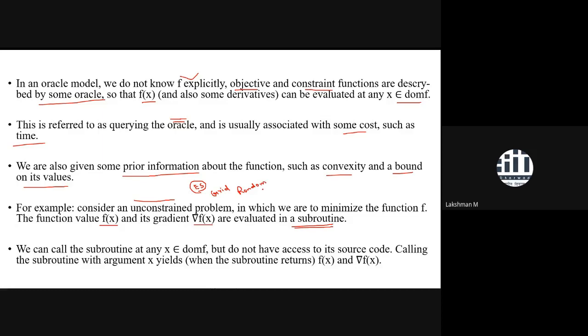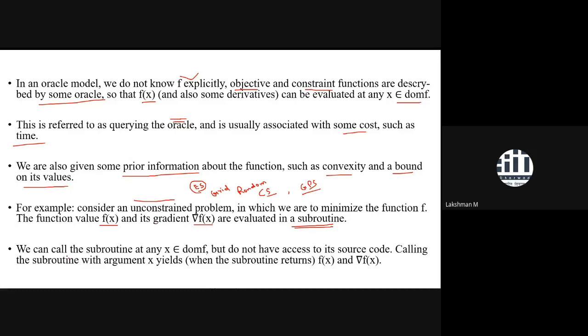Then coordinate search. Coordinate search is also a very interesting approach. You can recall all these, coordinate search and many other searches, GPS. There are many search techniques for the oracle model. That is a separate branch of optimization, which we call gradient-free optimization. There are very interesting books, and a few papers are also based on those things. You can look into those.